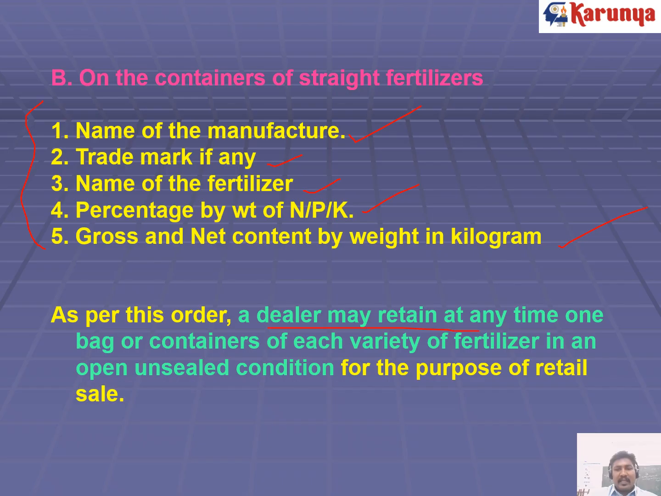As per this order, the dealer may retain at any time one bag or container of each variety of fertilizer in open and unsealed condition for the purchaser to see. So the purchaser can come and see: this is urea, this is single super phosphate, this is MOP. By seeing that, they can check whether it is of good quality, whether the condition is good, and whether there are no lumps. So these details he can see by looking at the fertilizer directly. For that purpose, the seller can keep one bag open in his fertilizer shop. Other bags should not be open. They should be in a closed condition.